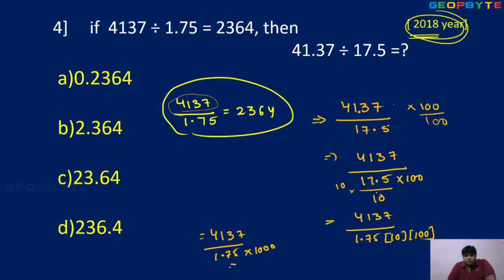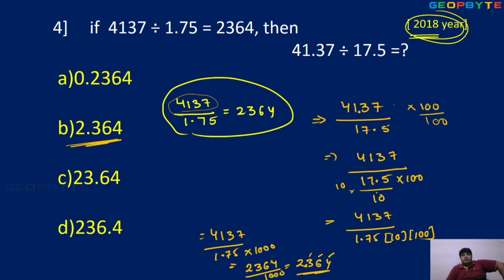Okay, observe. 4137 upon 1.75. What is the value? 2364 upon 1000. So 2364 upon 1000. The denominator is 1000, meaning denominator with 3 zeros. So what is the decimal point? Where is the decimal value? Okay, bring the decimal 3 positions to the left side. 2364, 3 positions. 1, 2, 3. So 2.364 is the answer.